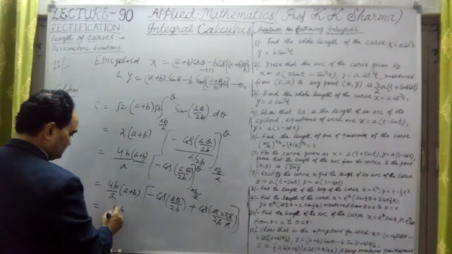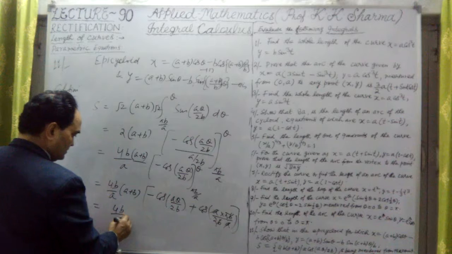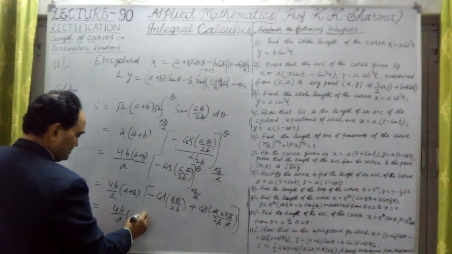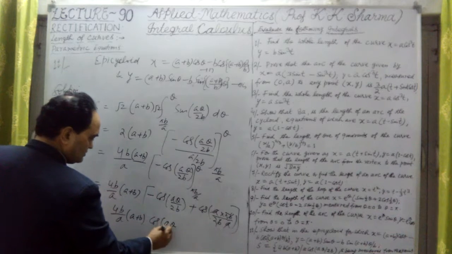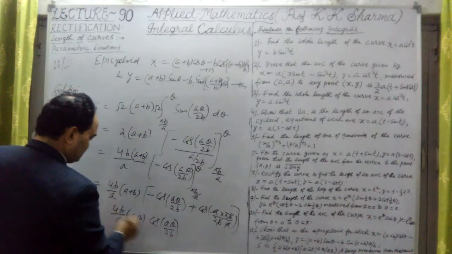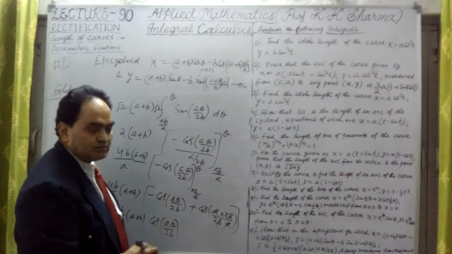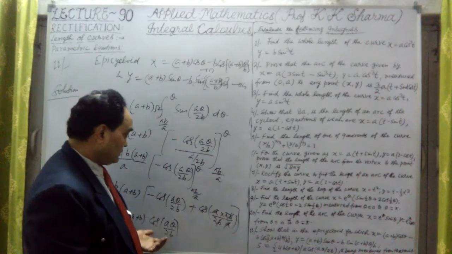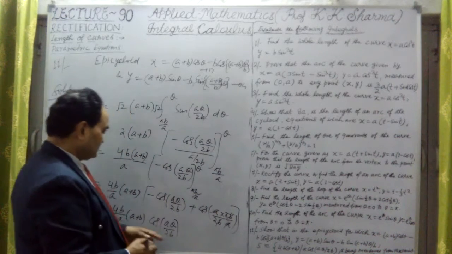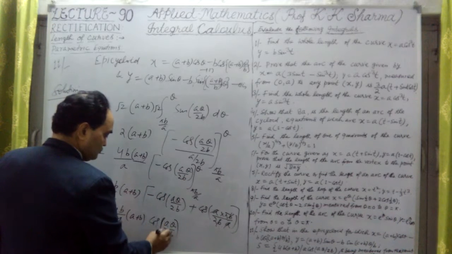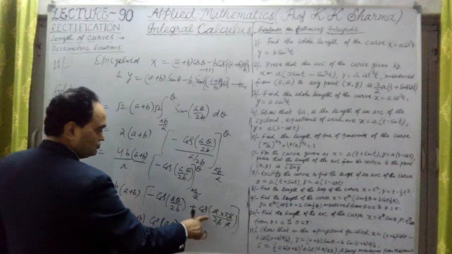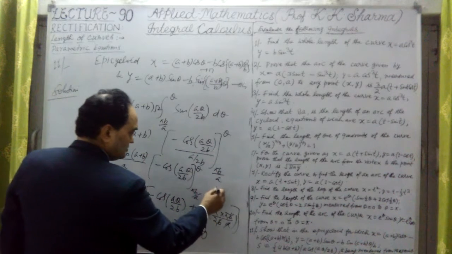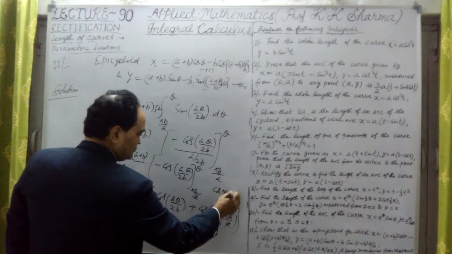That gives us 4b upon a into a plus b into cos of a theta upon twice b. It is negative, but its magnitude we have to take. Length of anything is positive, so we have to take its magnitude here. This is 0 plus 0. But cos pi by 2 is 0.